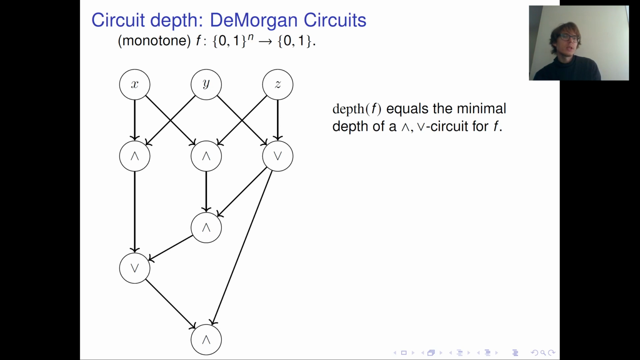For simplicity, we will consider only monotone functions and only monotone circuits. The depth of a monotone function f is just the minimal depth of a monotone circuit, that is, a circuit consisting only of fan-in two AND and OR gates.